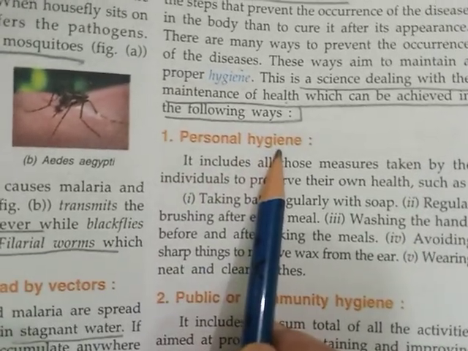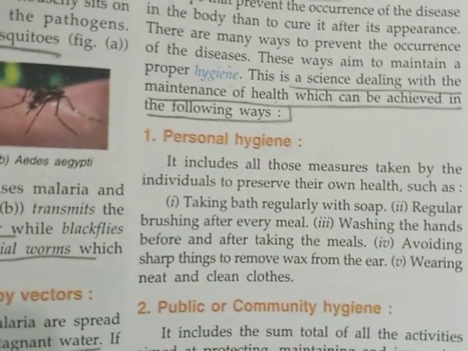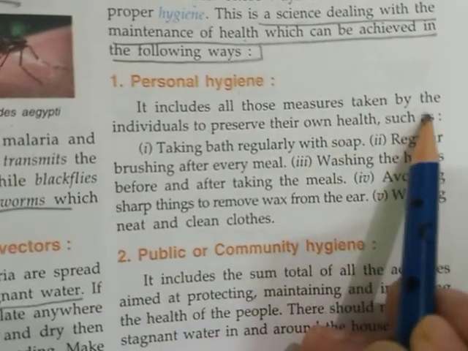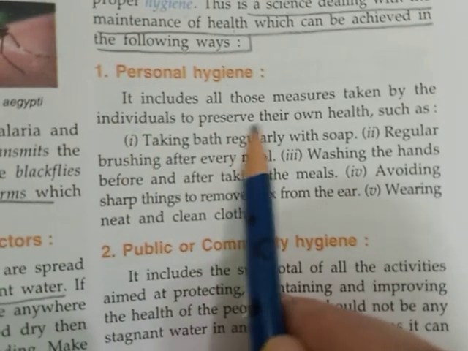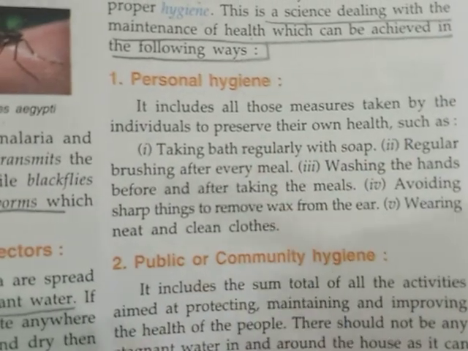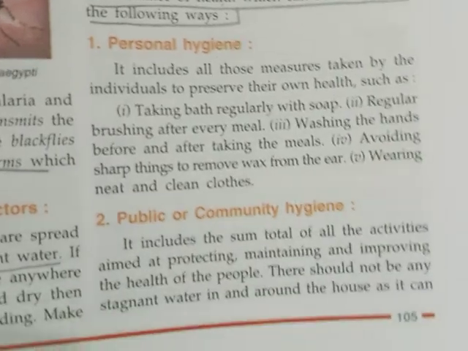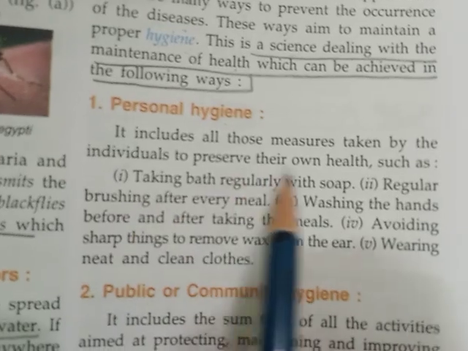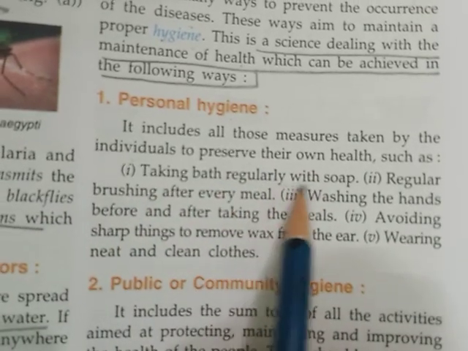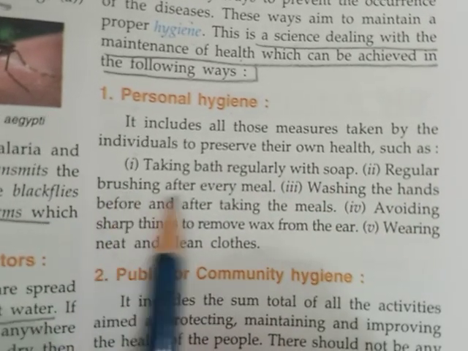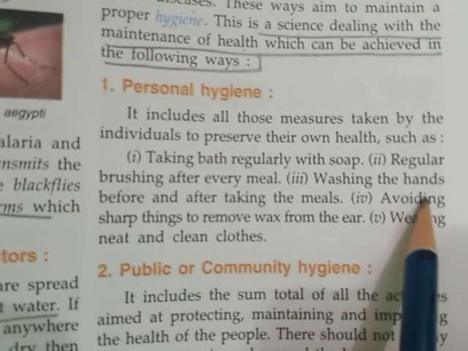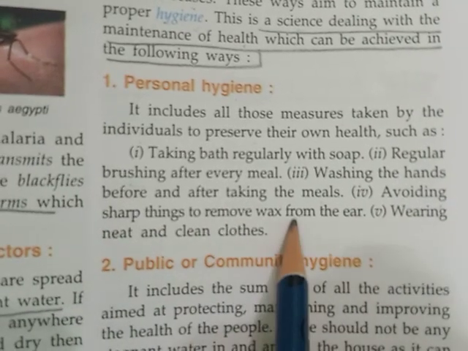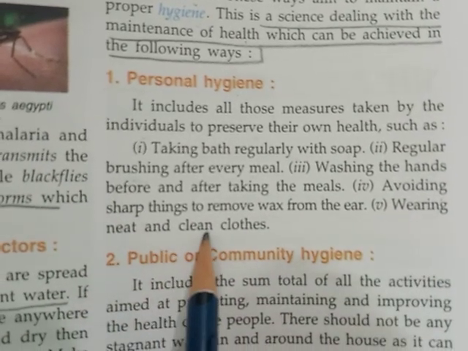Personal hygiene. Personal hygiene means taking care of ourselves. That is personal. It includes all those measures taken by the individual to preserve their own health. That means we have to take care of our own health. We are responsible for that. And for that, what do you have to do? Taking a bath regularly with soap, regular brushing after every meal, washing the hands before and after taking meals, avoiding sharp things to remove wax from the ear, wearing neat and clean clothes.